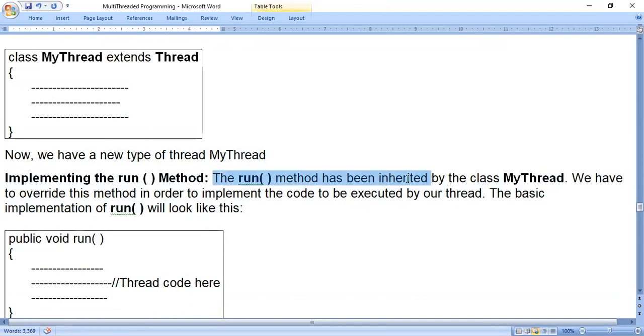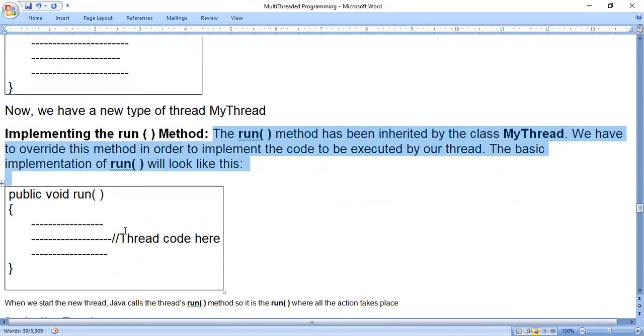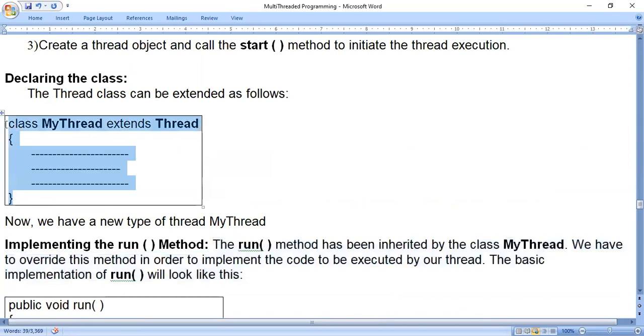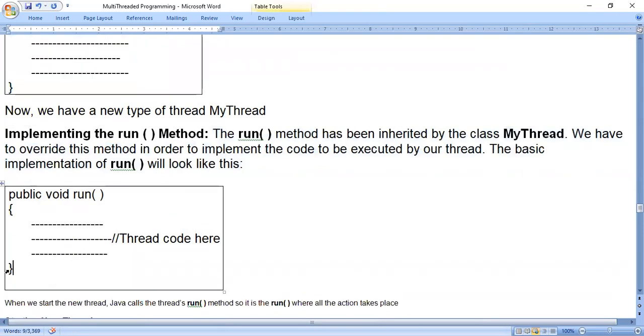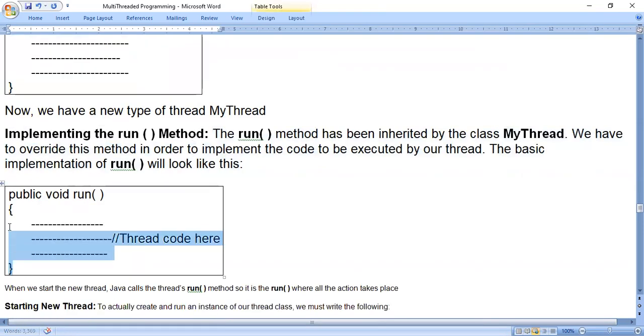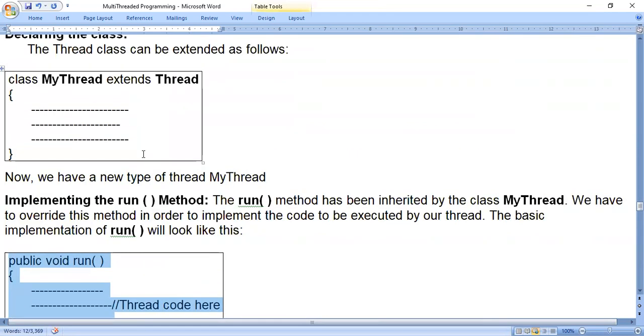So the run method has been inherited by the class myThread. We have to override this method in order to implement the code to be executed by our thread. The basic implementation of run will look like this. So after writing this class myThread extends Thread, this code we have to write inside this class.